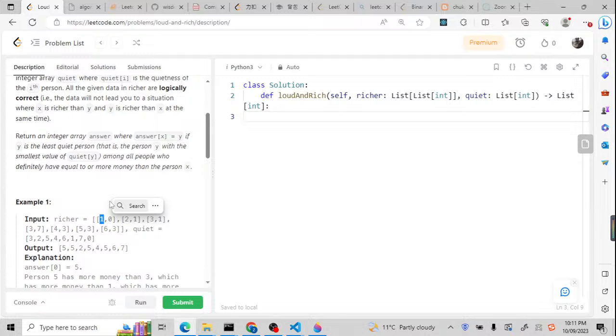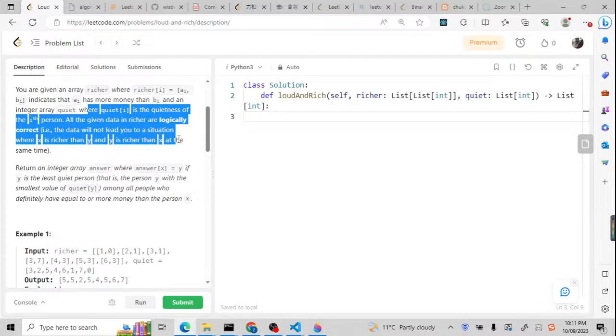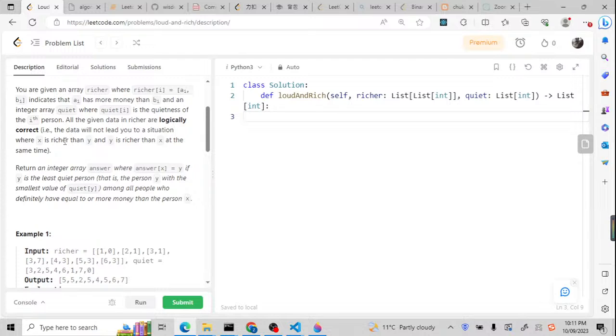And now let's check the constraints, because here is just to understand the situations. It means x is richer than y and y is richer than x at the same time. That will not be possible. It can only be either x is richer than y or y is richer than x. So you basically need to understand that.